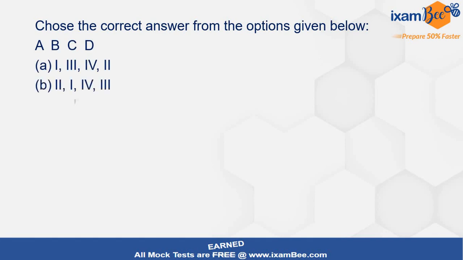Let us check the correct answer. These are the options that have been given to you. You have to choose the correct codes. You can see the codes means they have given you A, B, C, D. For A, which is the matching pair, whether it is 1, 3, 4 or 2, that you have to choose. So for A, B, C, D, the correct option is C, that is 3, 4, 2 and 1. For A it is 3, for B it is 4, for C it is 2 and for D it is 1.